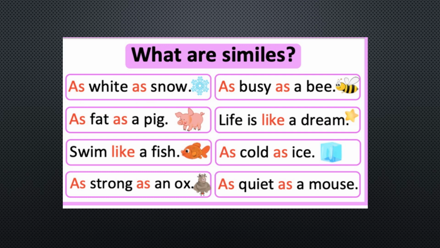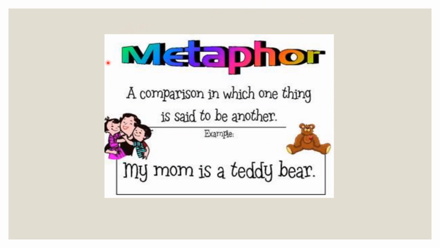Now let's talk about the other poetic device, which is metaphor. Metaphor is something similar to a simile, but the only difference is we don't use like or as for comparison here. We compare two things just like a simile, but without the use of like or as. A metaphor is a comparison in which one thing is said to be another. For example, my mom is a teddy bear. So I'm comparing my mother with a teddy bear.